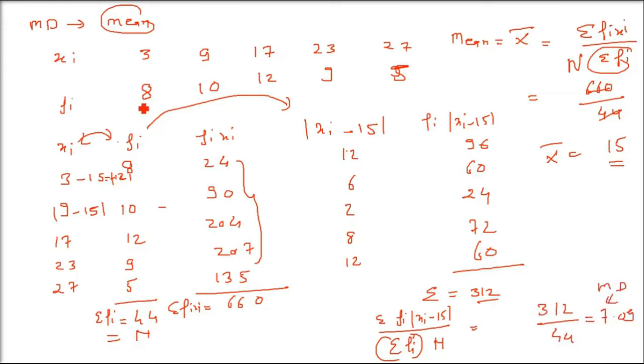This is your mean deviation. This is for a discrete frequency distribution, where the number is also there and how many times it has come, which is the frequency being given.